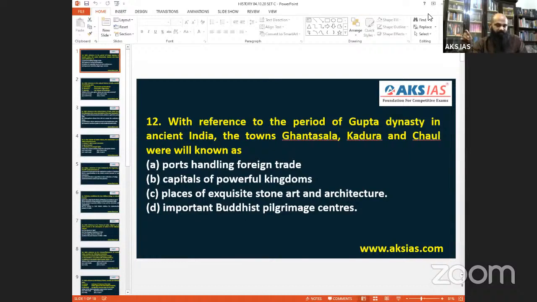Set C paper I am explaining. Please make sure that you have the question as such, or else you can find this particular question in other papers also, but with different numbers. A, B, C, D sets will be there. I am discussing the set C question, C for Charlie. It goes like, with reference to the history of India, consider the following pairs.